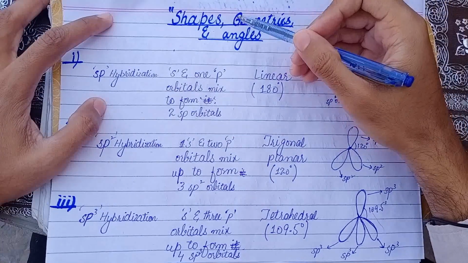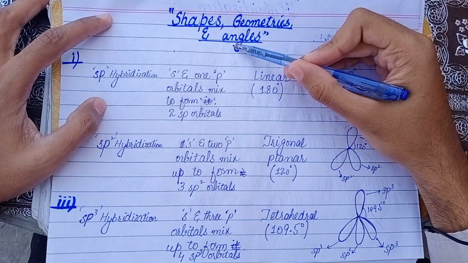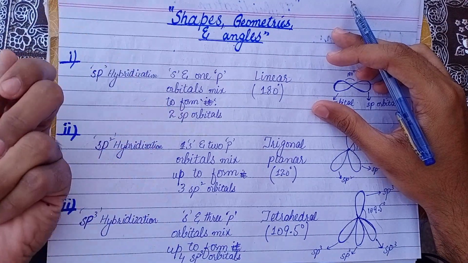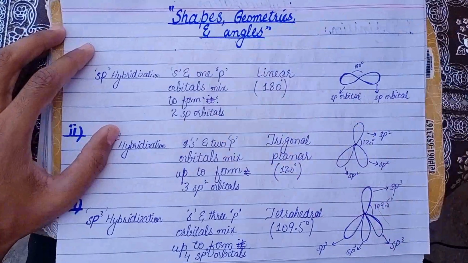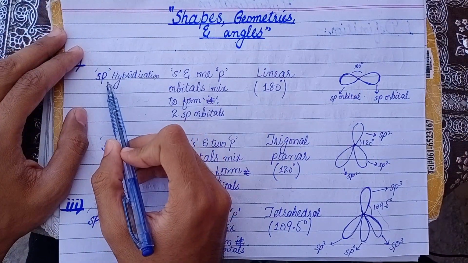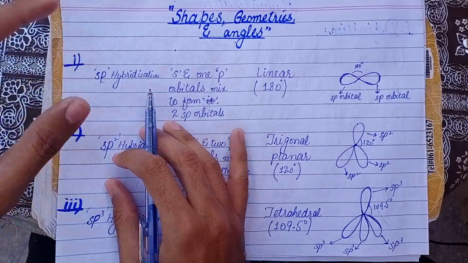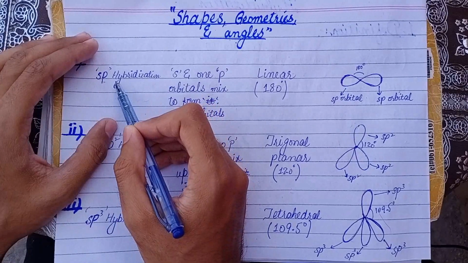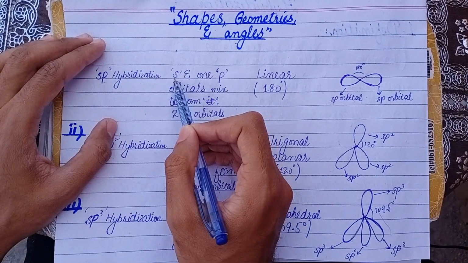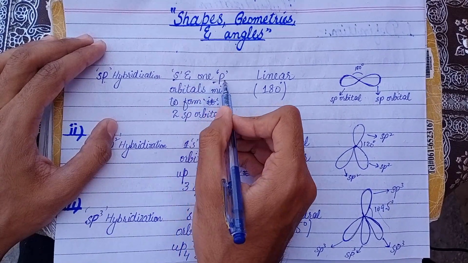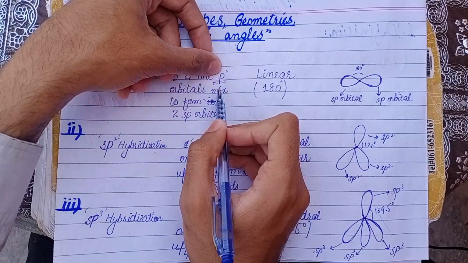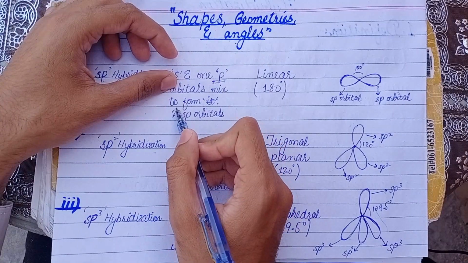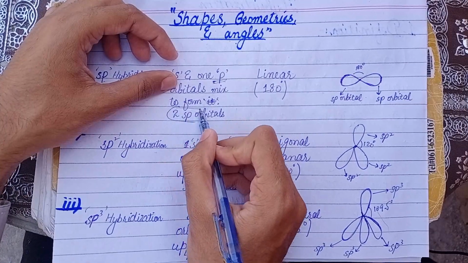Here I will tell you the shapes, geometries and angles formed as a result of hybridization of different orbitals. I am moving from quite simple shapes towards complicated shapes. First of all, we have sp hybridization. It is formed by mixing of one s and one p orbital, which could be px, py or pz, and they form two new sp orbitals.